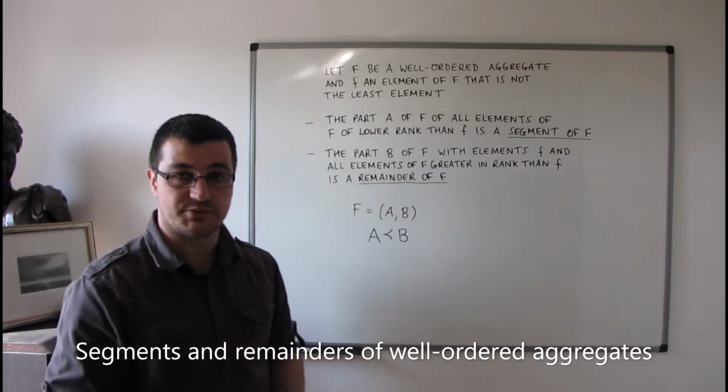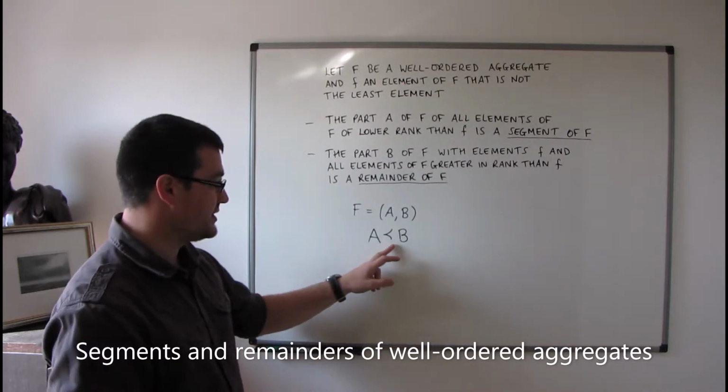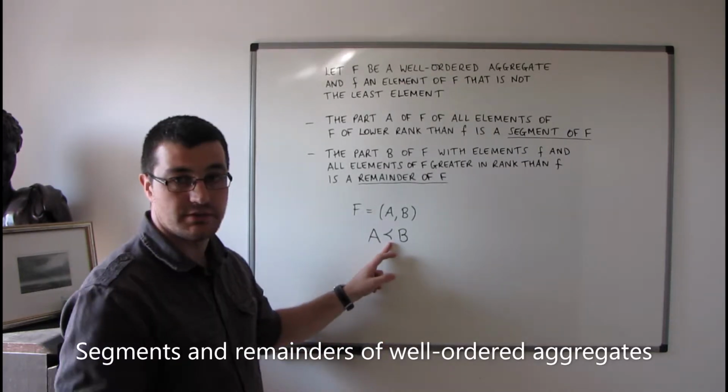When we talk about segments, we can actually talk about greater than and less than, rather than just some kind of abstract order on the elements.